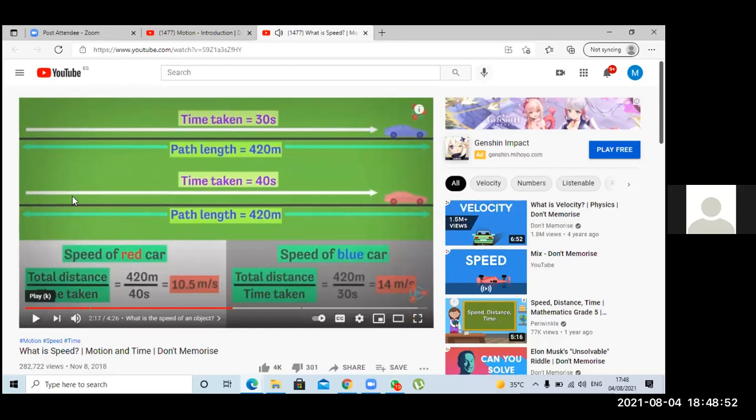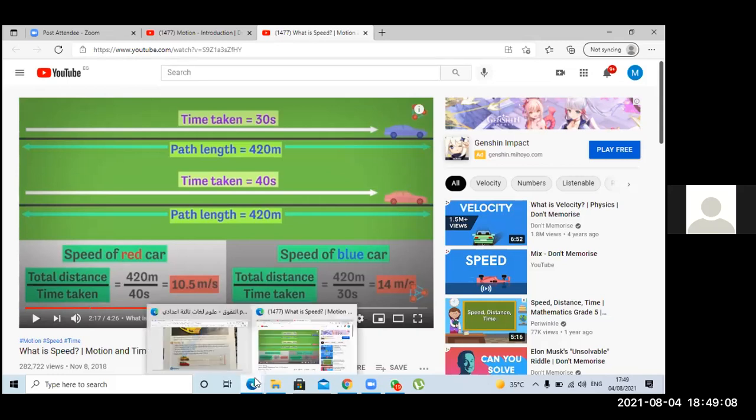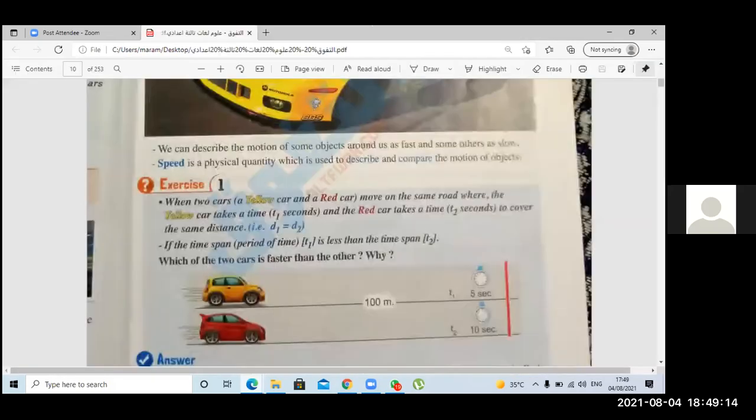So if we want to calculate the speed, we will do what? Distance over time, the distance moved by the object over the time taken.